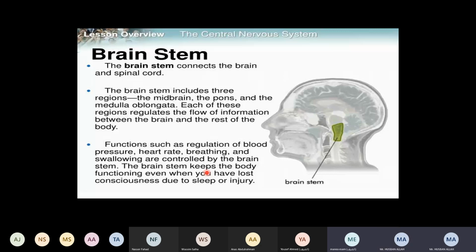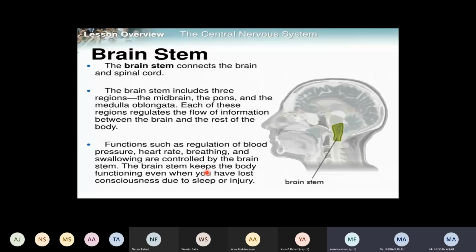Listen. Main function of the brainstem. Yusuf, what is the main function of the brainstem? The main function of the brainstem is to maintain your body, the brain. Where exactly is the brainstem? In between what? Between the spinal cord and the brain.